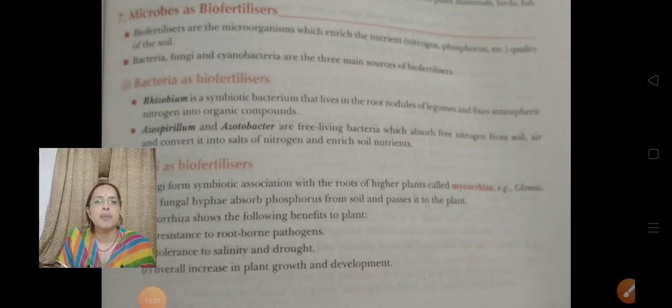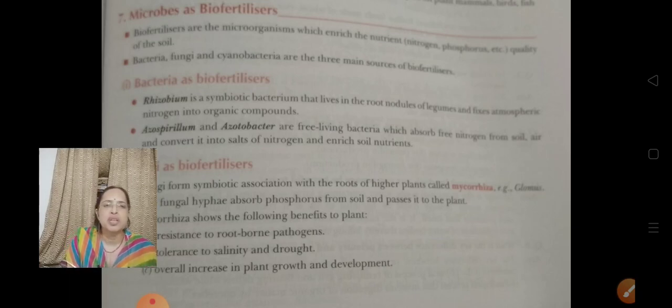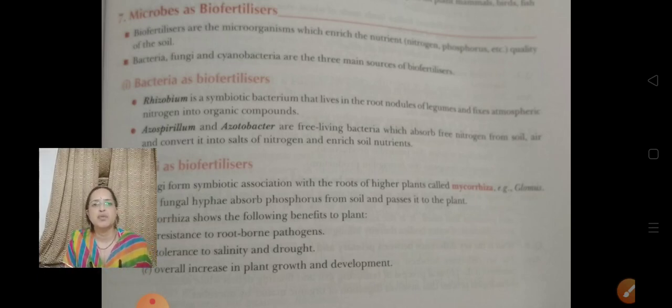Now next is microbes as biofertilizers. Microorganisms are used as biofertilizers. We all know about the cyanobacteria. The fungi are also there. These microorganisms increase the nutrient content of the soil. They mix with the soil or provide the soil with the proper nutrients so that the soil fertility can be increased. So we call them biofertilizers.